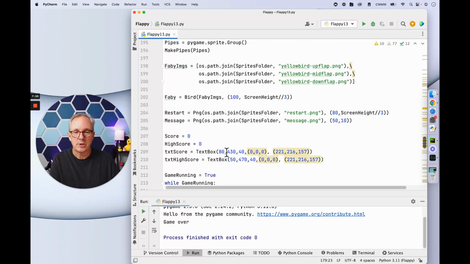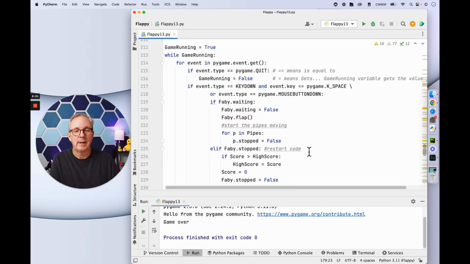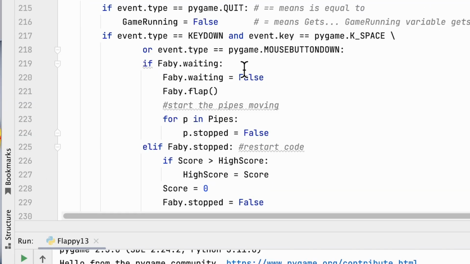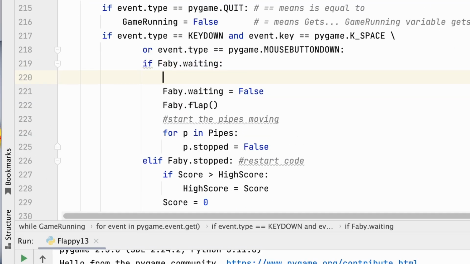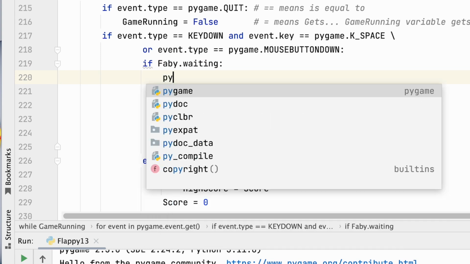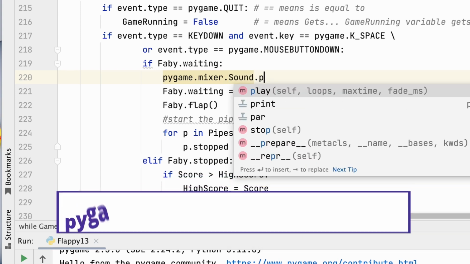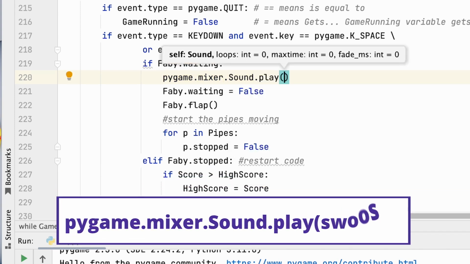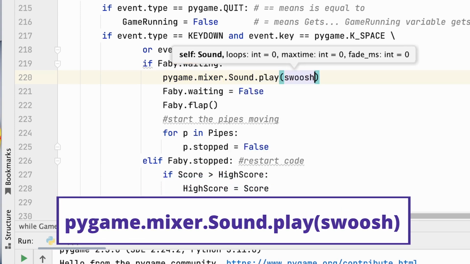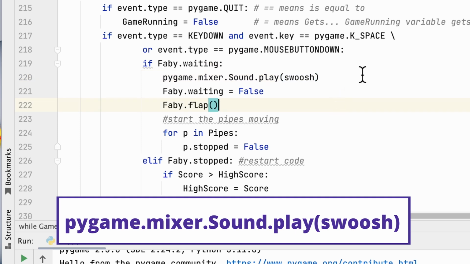Okay, so when we first start the game, it is in waiting mode, right? If Fabby is waiting. And what we do to play a sound is just like this. Pygame dot mixer dot sound dot play swoosh. Just like that. Okay.